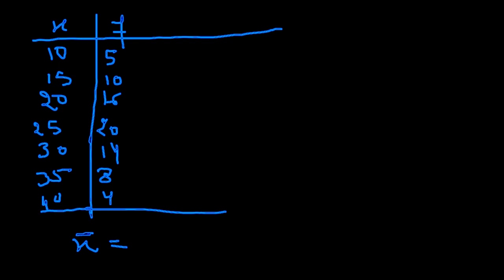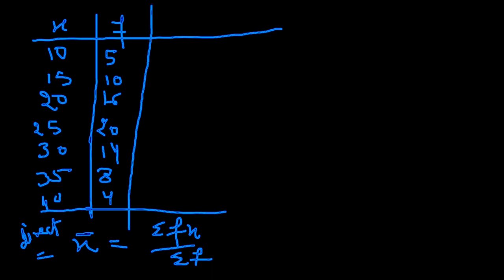Now the formula for the mean would be sigma fx over sigma f. This is your direct method. What you have to do? Sigma fx means this is your frequency, this is your x. We need to multiply these numbers: 10 into 5, 15 into 10, 20 into 16, 25 into 20, and so on. You will get these values.